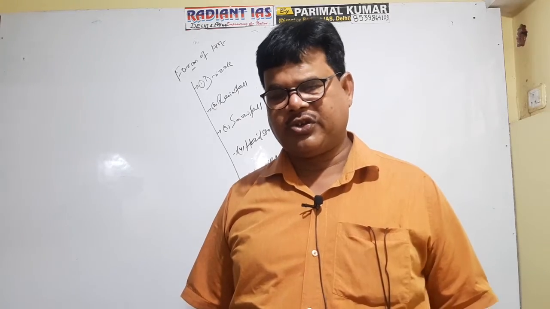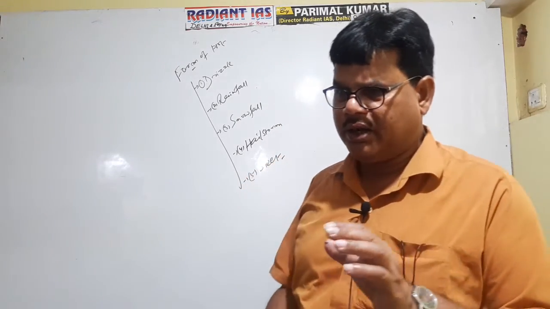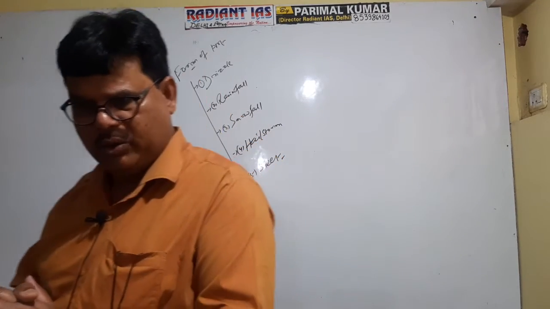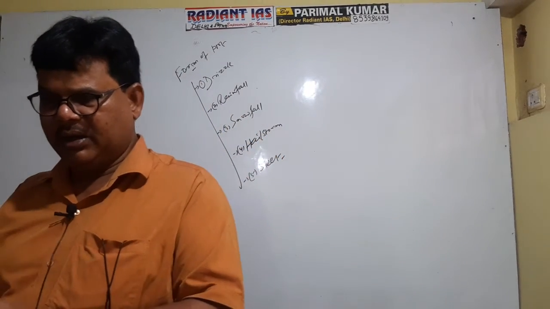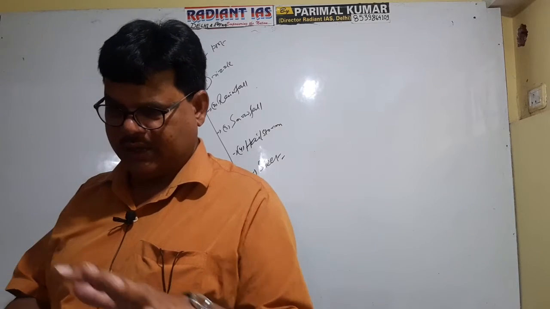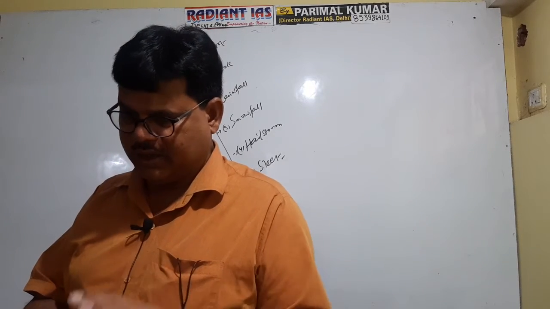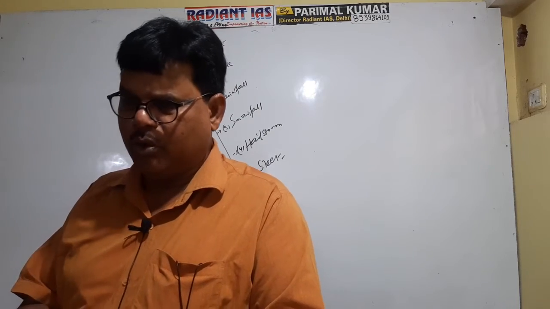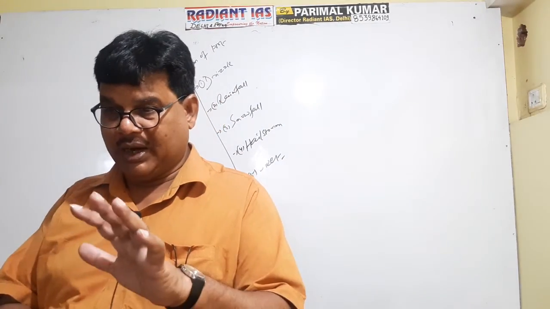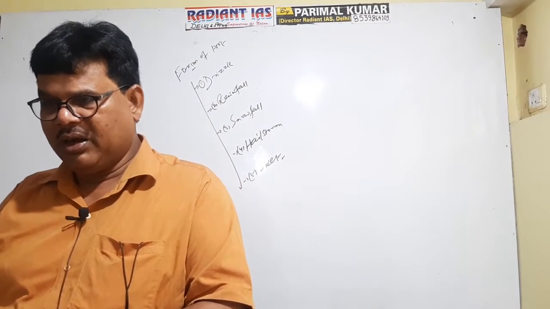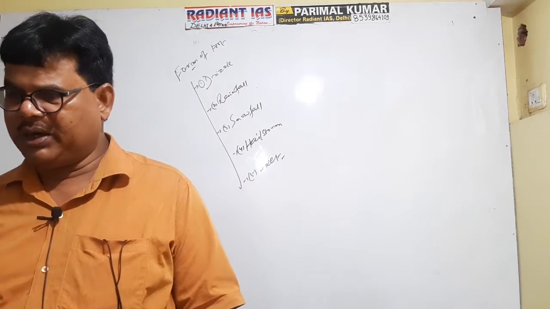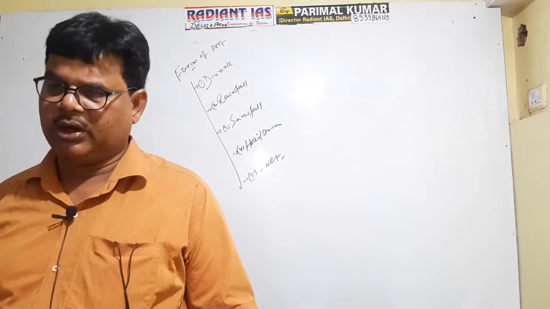If the size of the droplet is less than 0.5 millimeter, very fine, then it is referred to as drizzle. Once drizzle starts, it will continue for a long period, right? In rural areas, it is referred to as झिस्सी पड़ना, झिस्सी पड़ रहा है. Getting it, na? So what is the meaning of drizzle? The size of the water droplet is very fine and it continues for a long time.